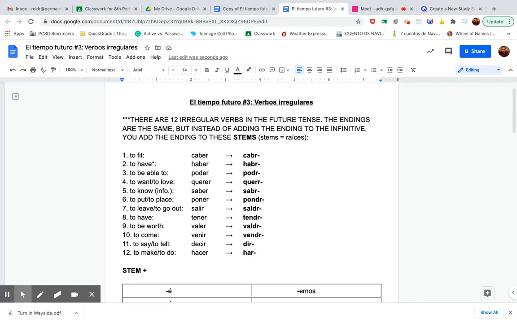Hola, estudiantes. I'm going to explain the assignment. El tiempo futuro número tres, verbos irregulares. So now we're going to start working on the irregulars of the future tense.